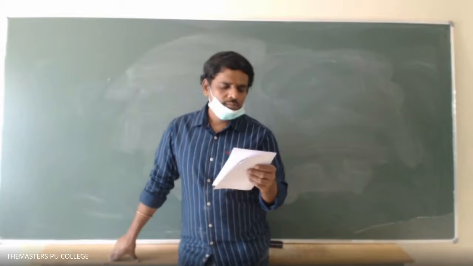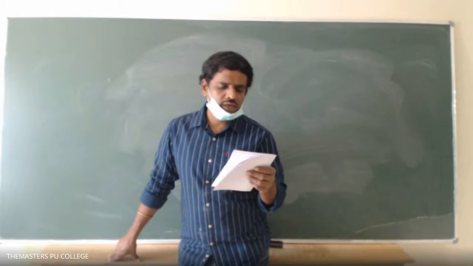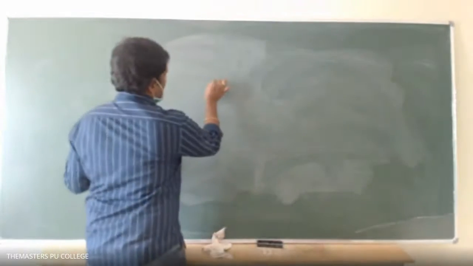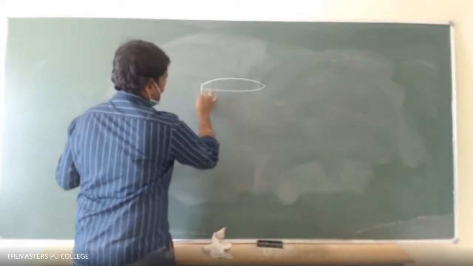If the mass of water is 20 kg and weight of the rope is 0.2 kg per meter, the amount of work done is. For example, let us take this is a well.